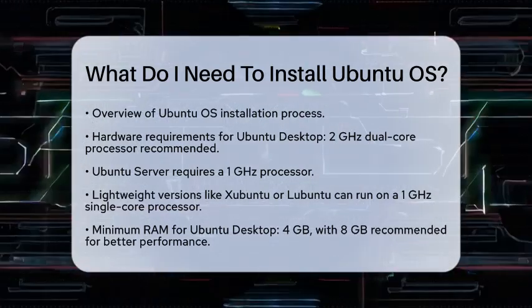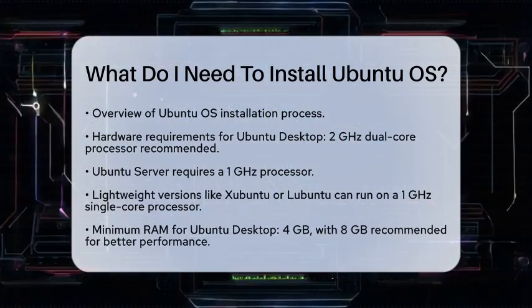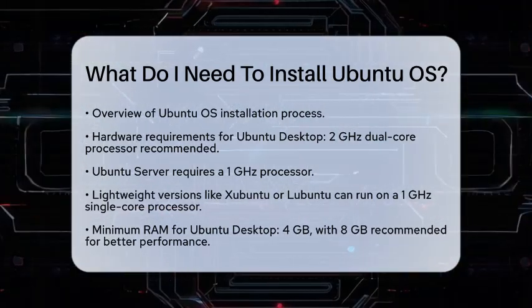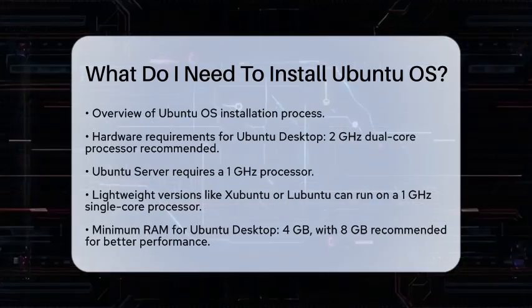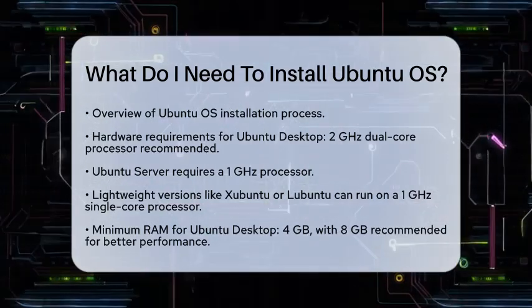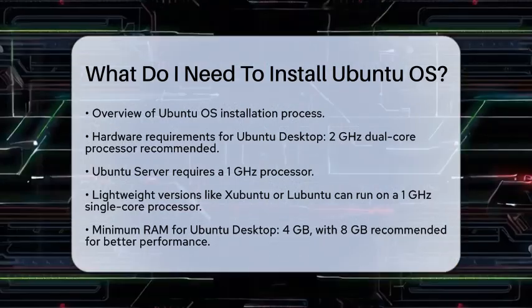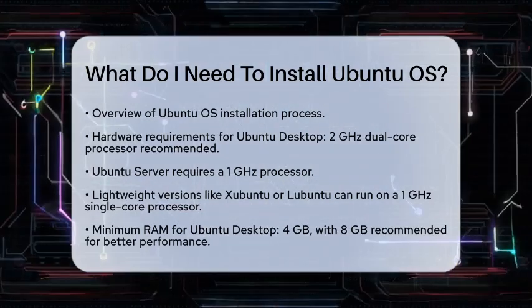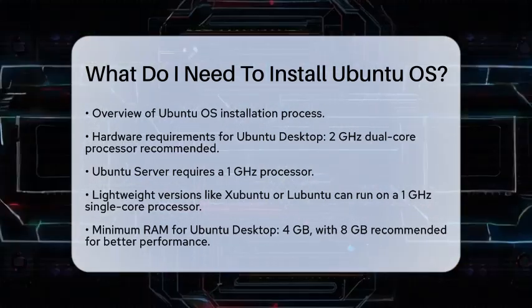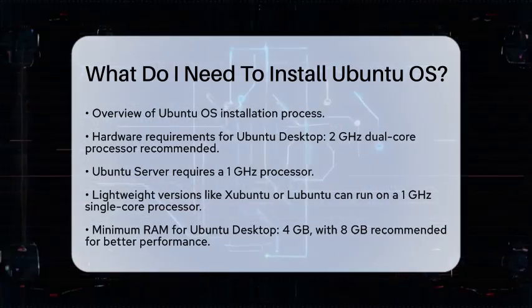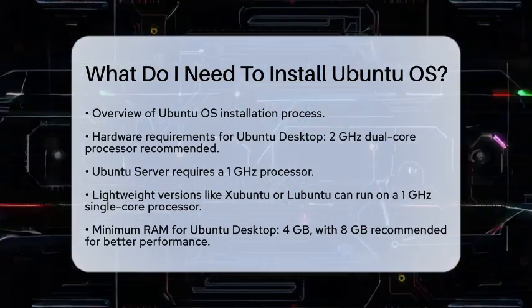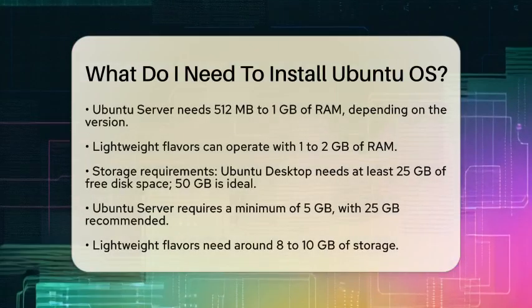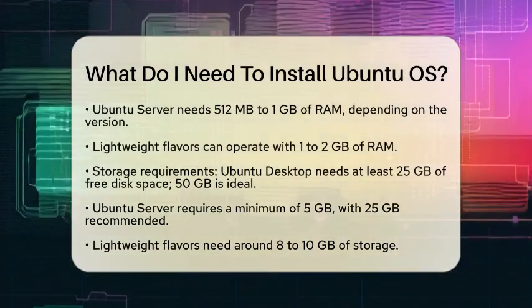For Ubuntu Desktop, you should have at least 4 GB of random access memory, but 8 GB is recommended for a smoother experience. On the other hand, Ubuntu Server requires a minimum of 512 MB to 1 GB of random access memory, depending on the version you choose. Lightweight flavors can work with just 1 to 2 GB of random access memory.